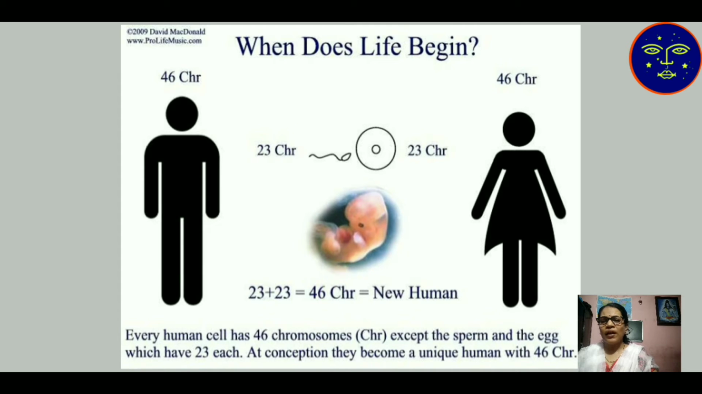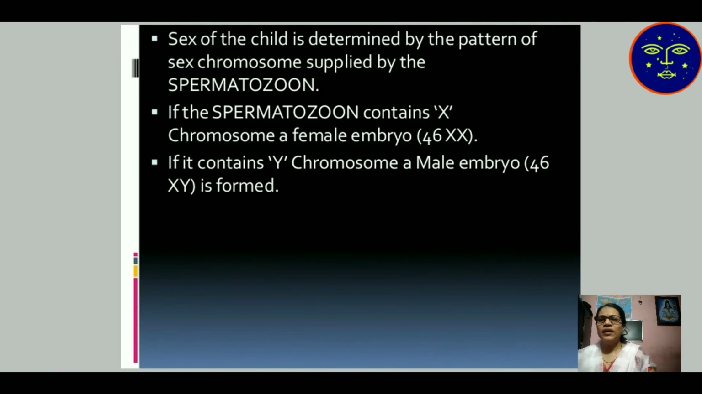At conception, they become a unique human with 46 chromosomes. After fusion of both the 23 chromosomes, again 46 chromosomes are produced. Then the sex of a child is determined by the pattern of the sex chromosome supplied by the spermatozoon. If the spermatozoon contains an X chromosome, a female embryo, 46 plus XX,